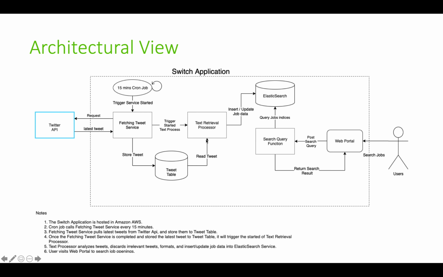The architectural view of Switch. Switch as an application is hosted on AWS. A cron job fetches the tweet service every 15 minutes that pulls and scrapes the latest tweets from the Twitter API and stores them into the tweet table hosted in DynamoDB. Once the fetching is complete, it triggers a text retrieval process which uses NLP techniques, namely entity recognition and naive Bayes classification, which analyzes tweets, discards irrelevant tweets, formats them, and makes data ready to feed into the Elasticsearch engine